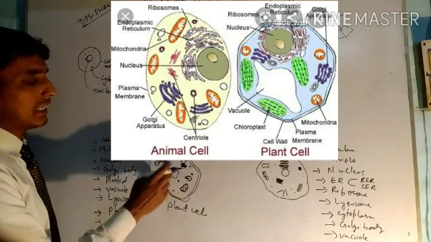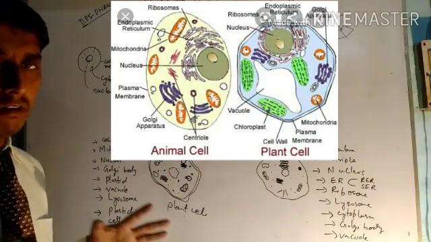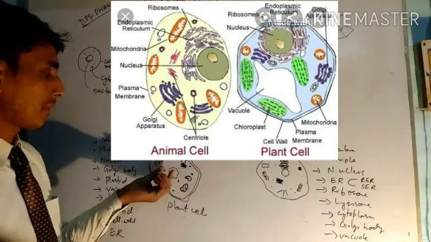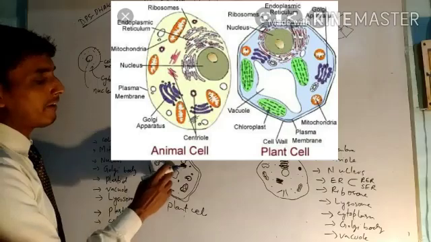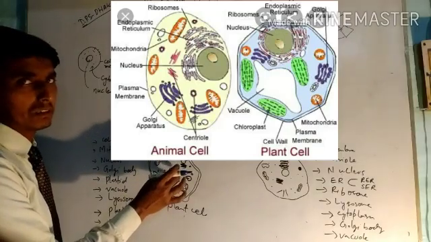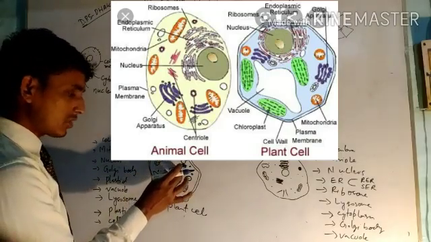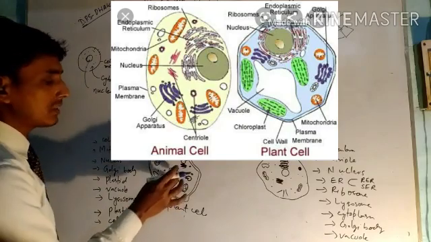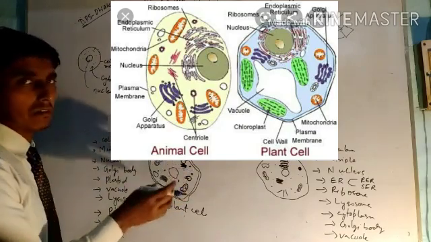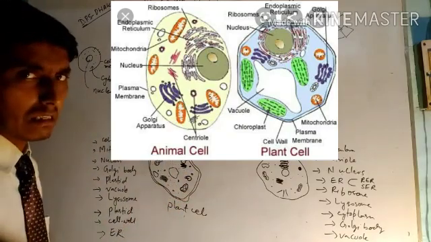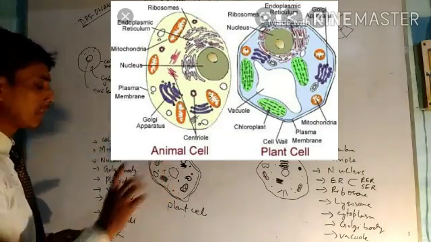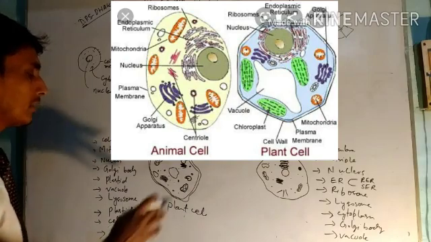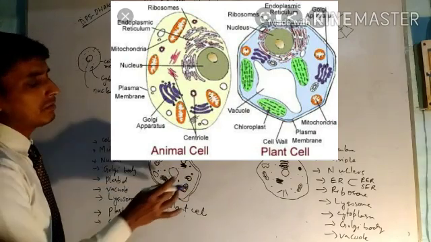Vacuoles are the cell organelles where the waste food is stored. So in plant body, the vacuole is present at the central position and it stores the waste part of the cell. Whatever type of waste is generated in the cell is stored in the vacuole. The other part is lysosome.